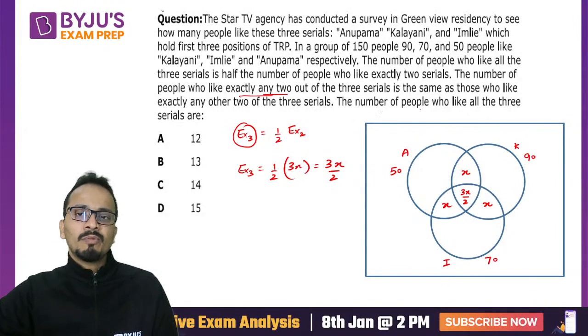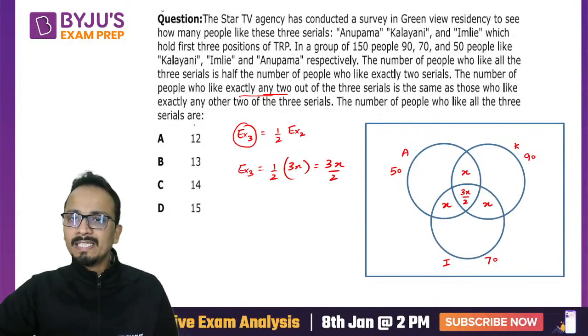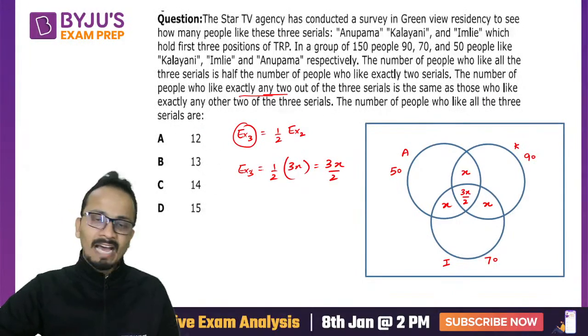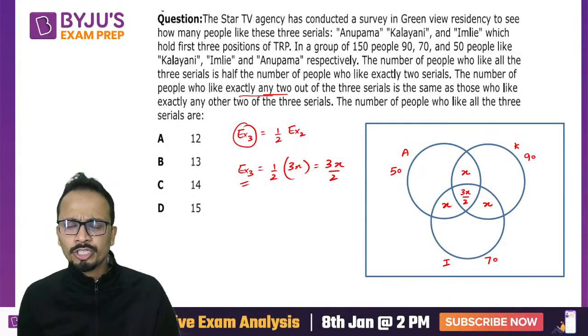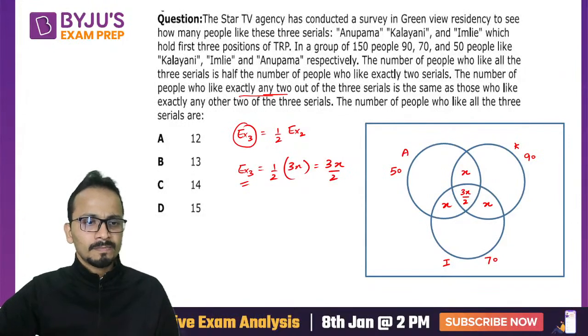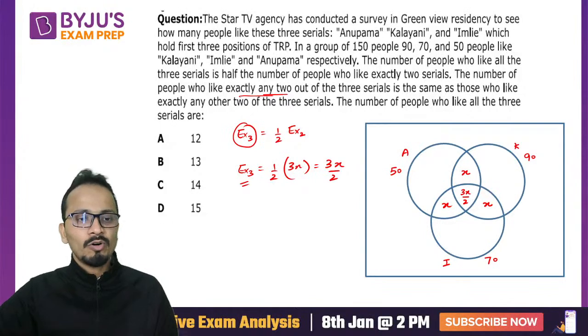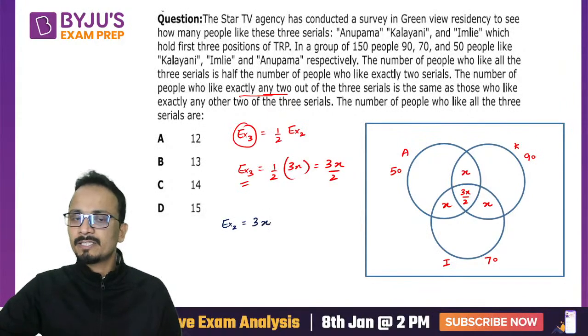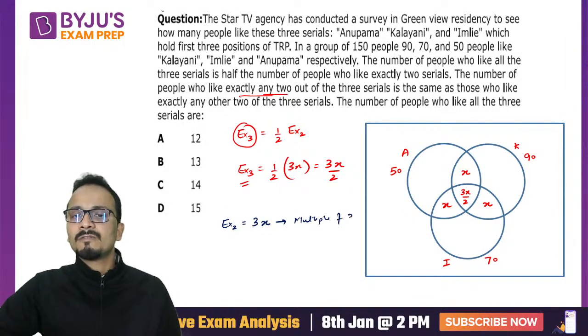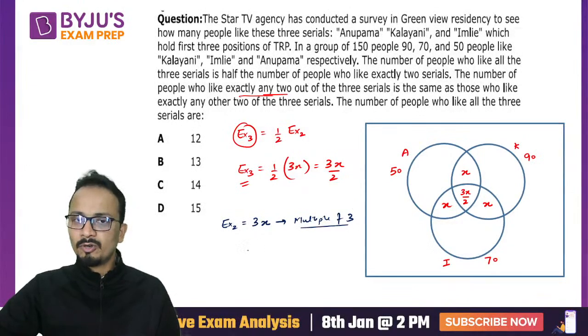So we have to find the number of people who like all the three cereals, so we have to calculate the value of exactly 3. Now the way I did this question in the examination: look at exactly 2. The value of exactly 2 is x plus x plus x, that is 3x. That means it should be a multiple of 3.